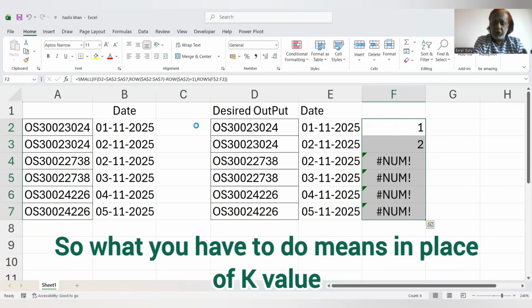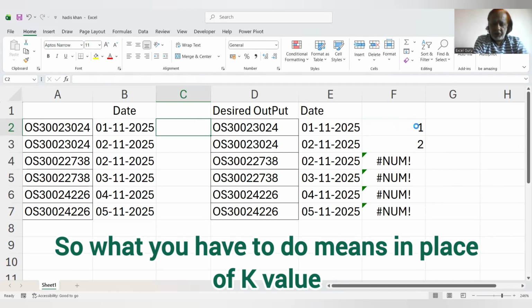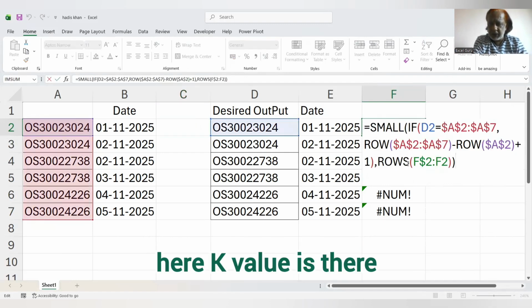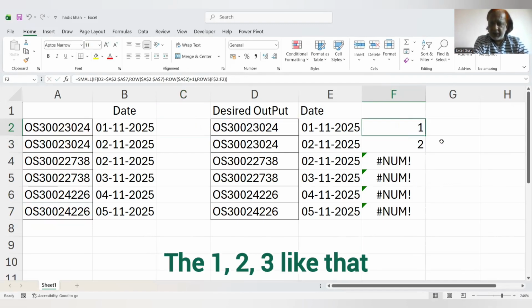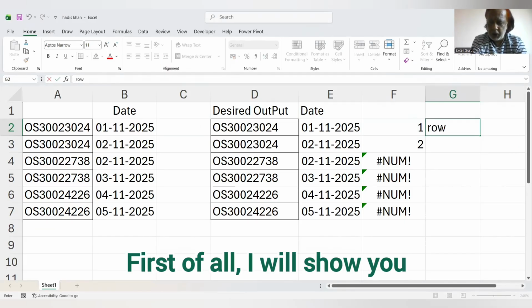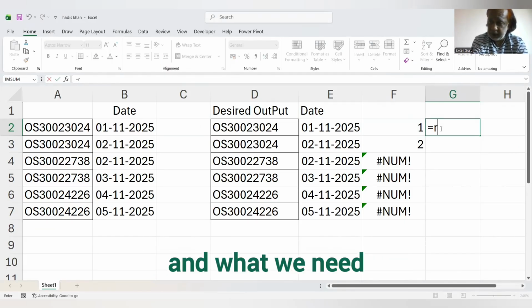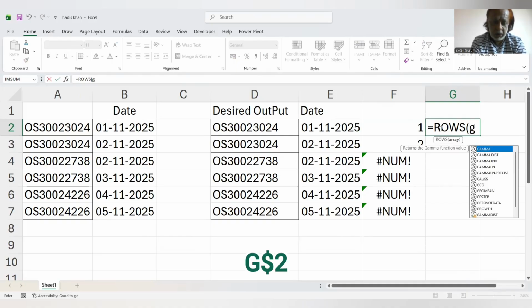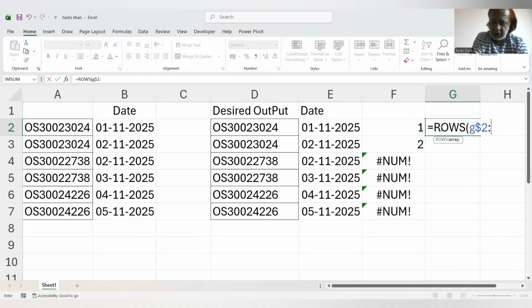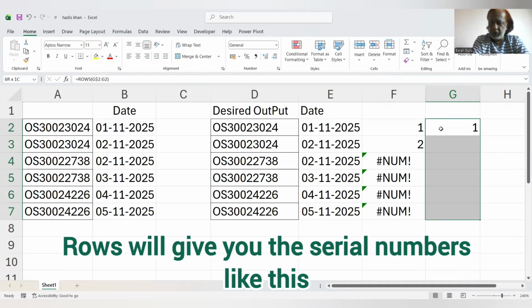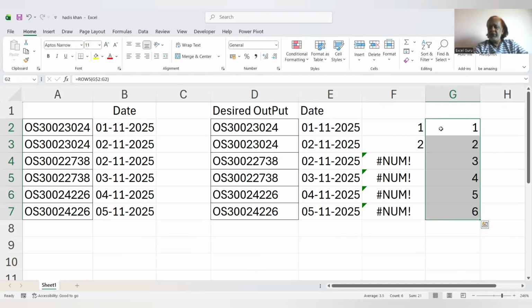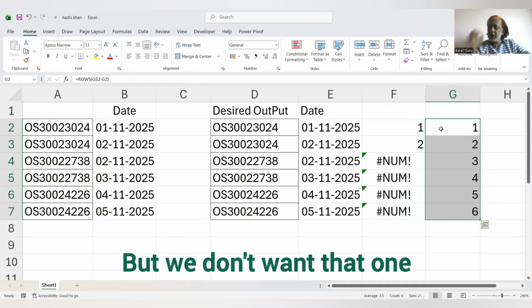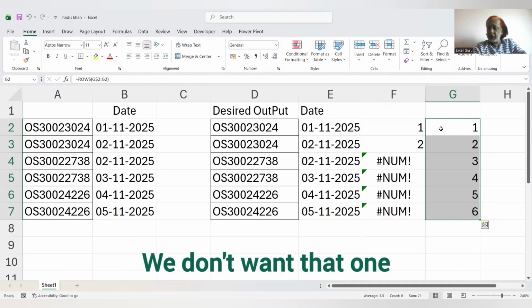So what you have to do is, in place of the K value, the 1, 2, 3 like that, I will show you what ROWS will do and what we need, which makes a lot of difference. G dollar 2 colon G2. What will ROWS do? ROWS will give you serial numbers like this. But we don't want that one.